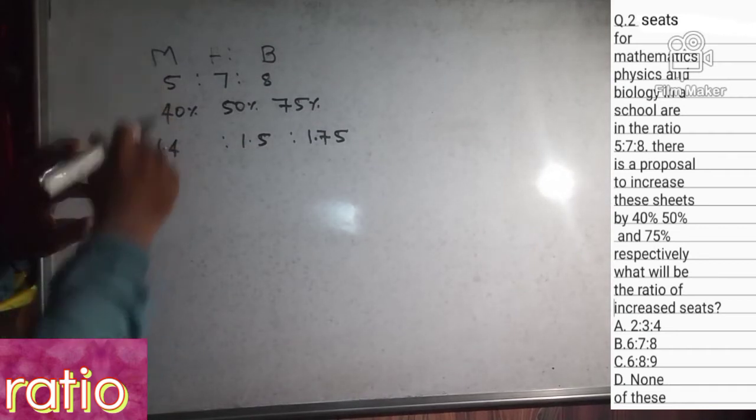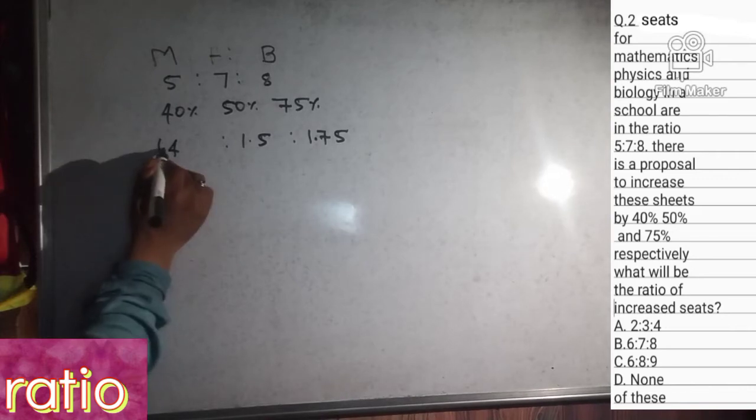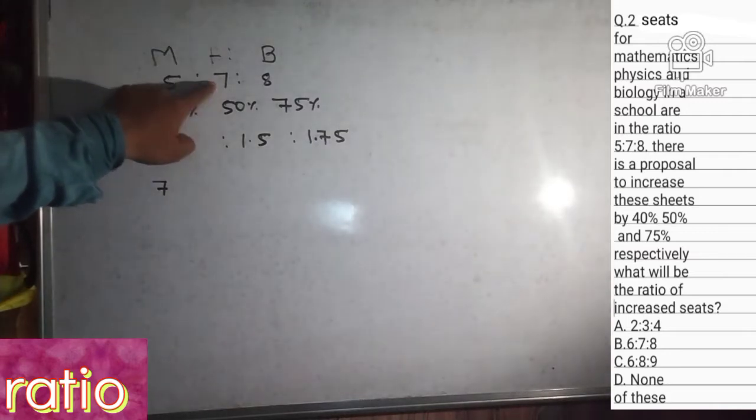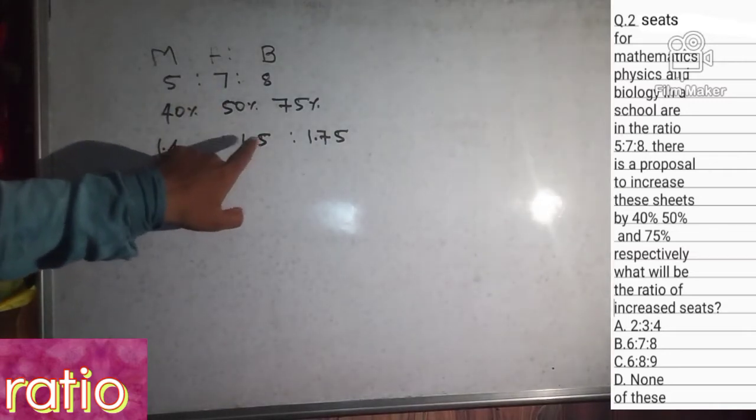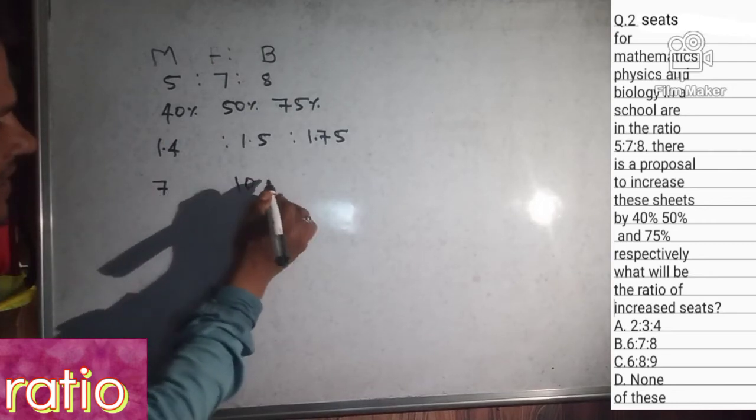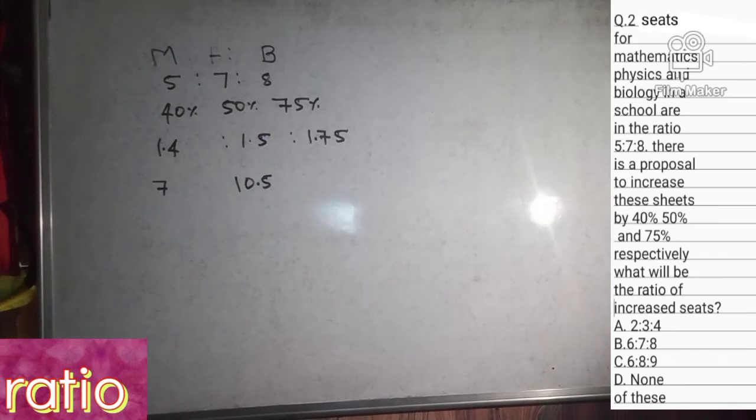1.4 into 5 it will be 70, right? And with 1 point here, so only 7. Then 1.5 into 7 it will be 105, and the point is here, so it will be 10.5.